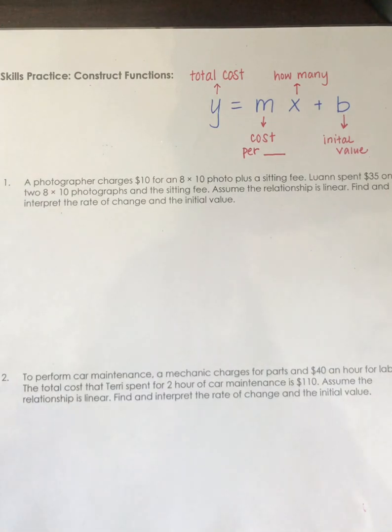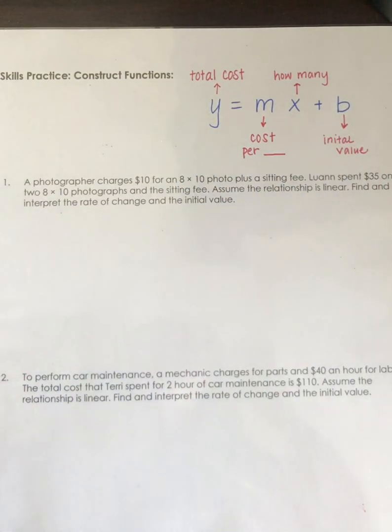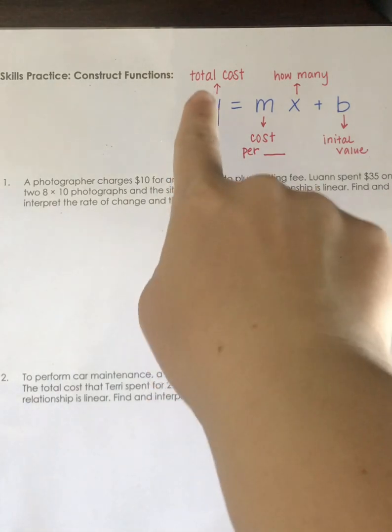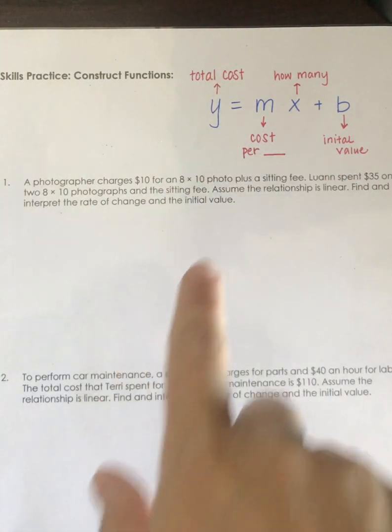Okay, so this is skills practice, construct functions. As you can see up here, I've already written out the slope-intercept form equation that we will be using. You're always using it for functions and linear relationships. I have identified what each letter stands for, so remember Y will be the total cost, M will be the